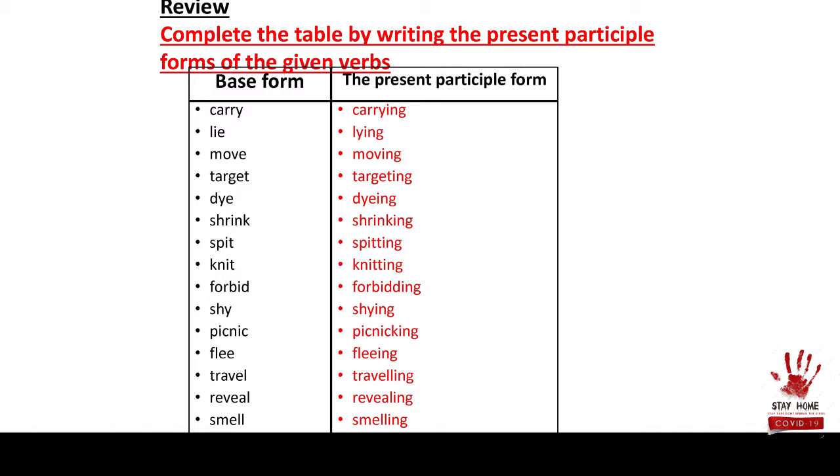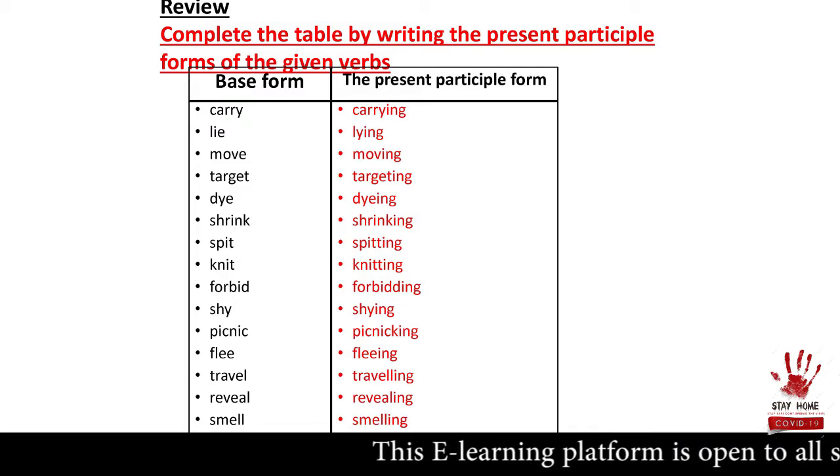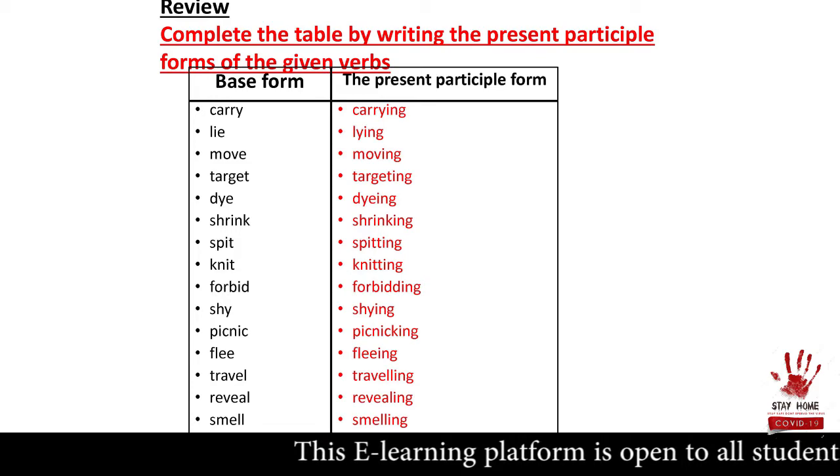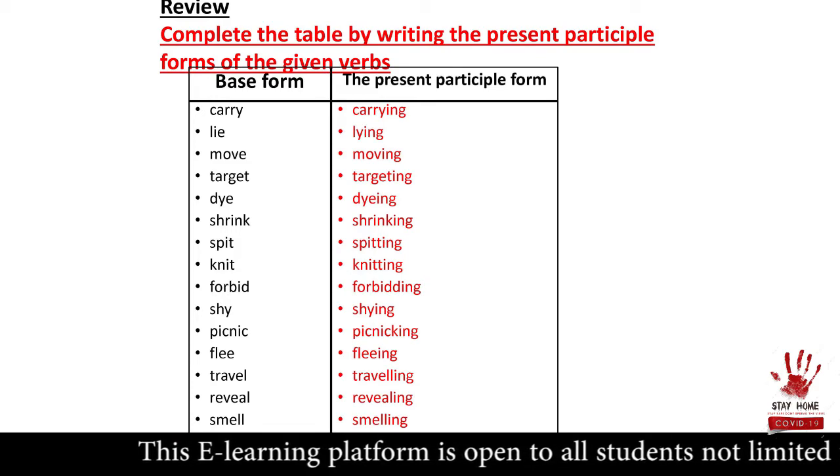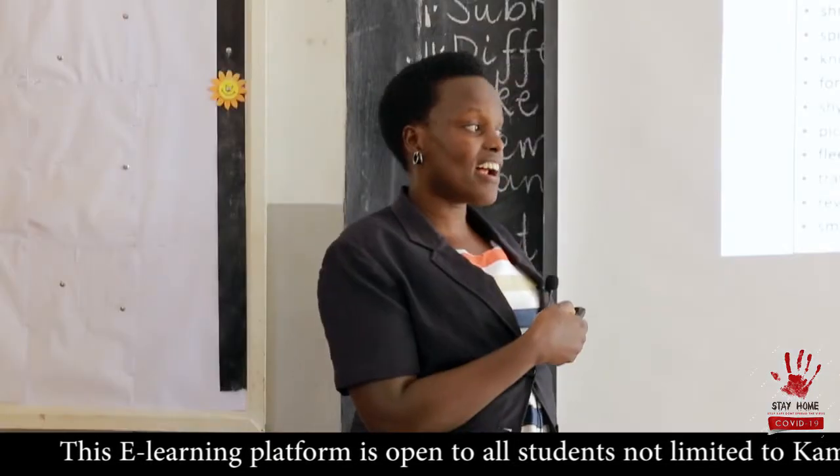After reading these verbs and their present participle forms, you get a pencil and mark yourself, then make corrections. All the verbs are here. I'm not reading them for you. You're supposed to read them yourself. And please don't forget that you're supposed to use these verbs to construct meaningful sentences orally.